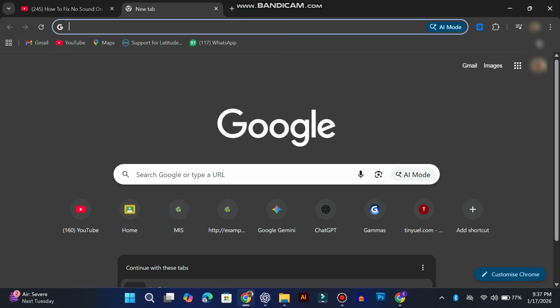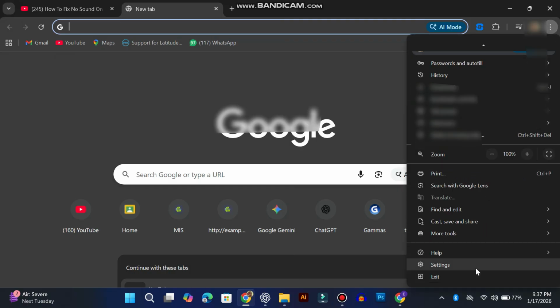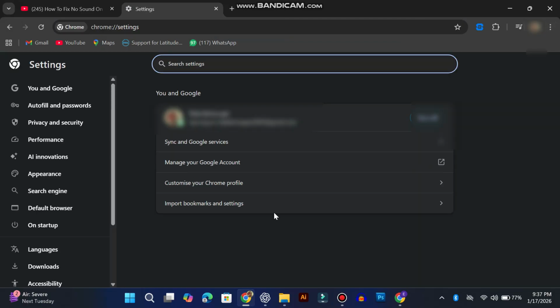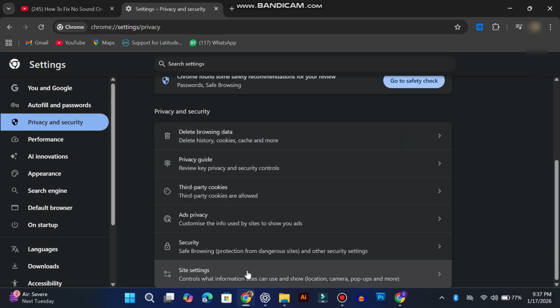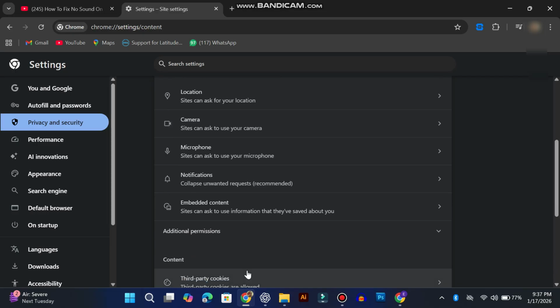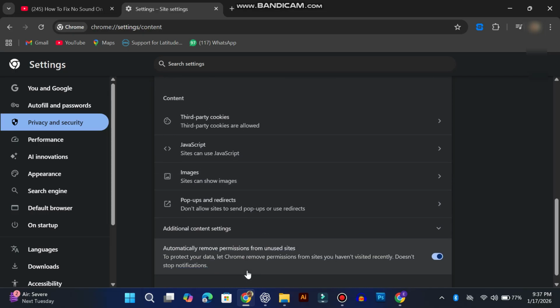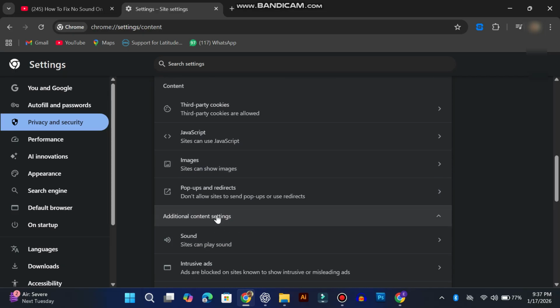To get started, open Google Chrome. Then go to the top right corner and click on the three dots. From there, click on Settings. On the left side, find and click on Privacy and Security. After that, click on Site Settings. Scroll down to the Content section, then click on Additional Content Settings and select Sound.